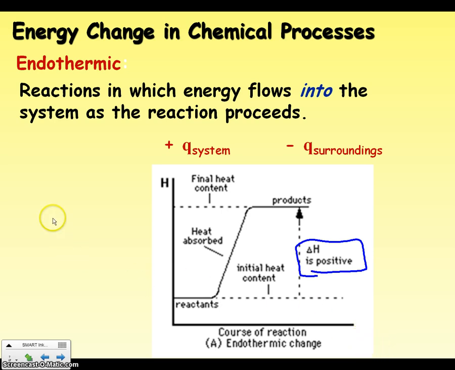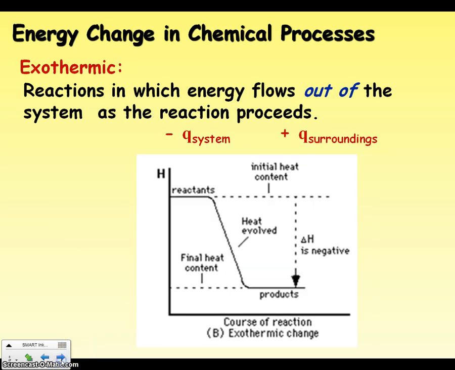What this little graph is called, and you'll see these in your books, these are called enthalpy diagrams. And they kind of help us see what the flow of heat is from beginning to end. So when we have our reactants and we are putting in heat to a system, what happens to it? So what might we see temperature-wise? That's something we're going to look at with labs and so forth.